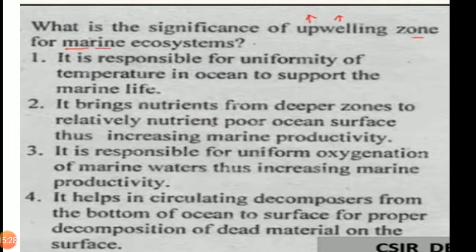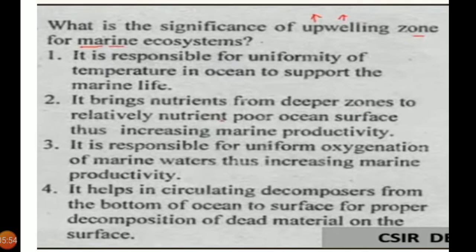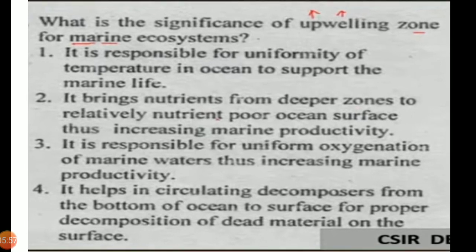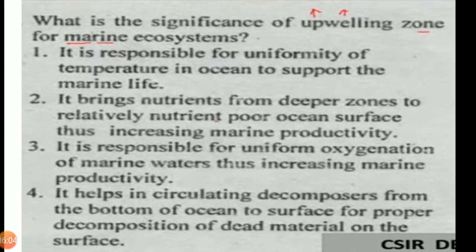Marine productivity increased due to the upwelling zone. That is the significance of upwelling zone. It increased the productivity of marine nutrients. It transfers the nutrients from the deeper zones to the relatively nutrient poor ocean surface and increases the marine productivity. That is the role of upwelling zone.